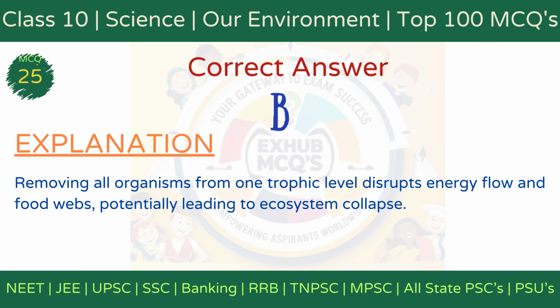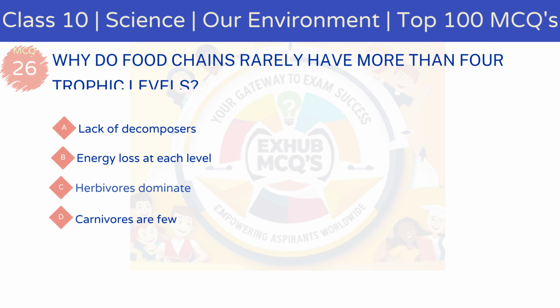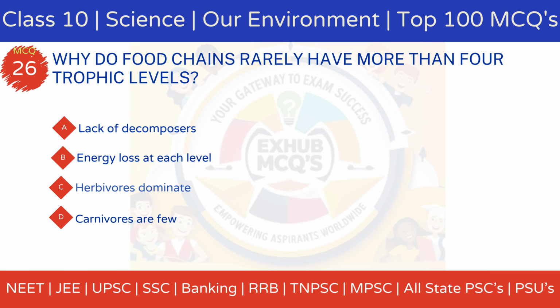The correct answer is option B, ecosystem collapses. Explanation: Removing organisms from one trophic level disrupts energy flow in food webs, leading to potential collapse of the ecosystem. MCQ 26. Why do food chains rarely have more than 4 trophic levels?